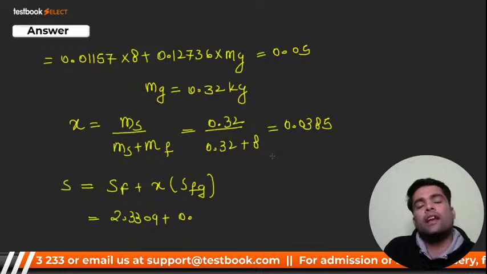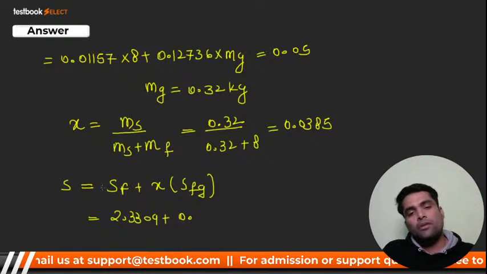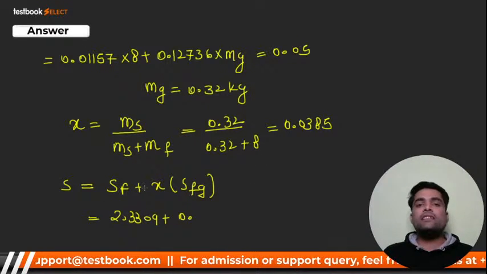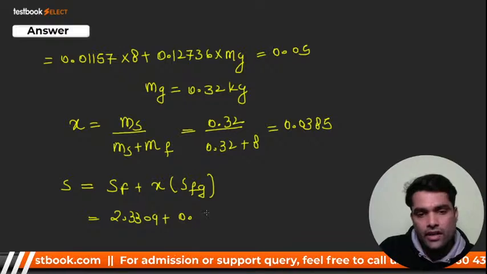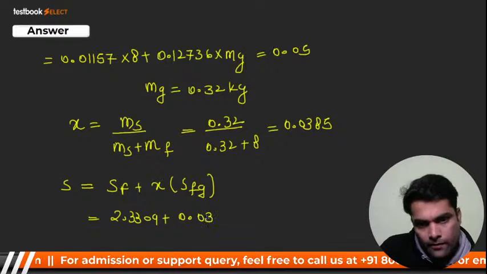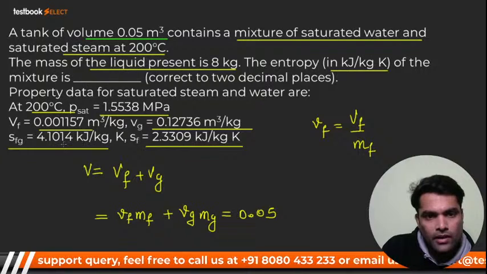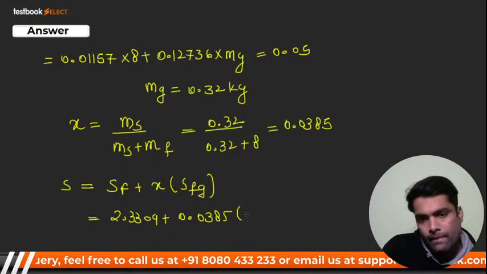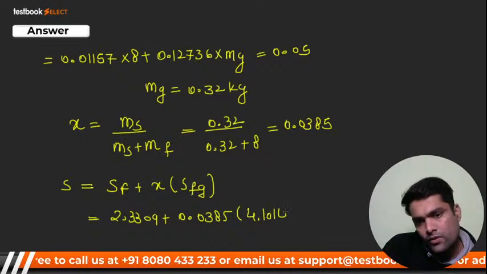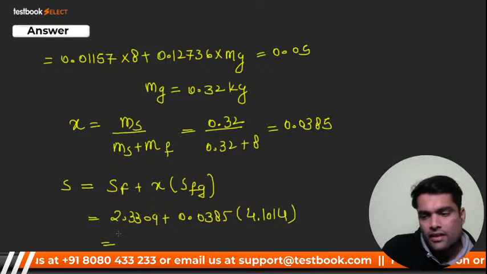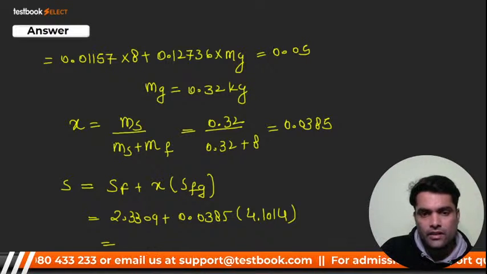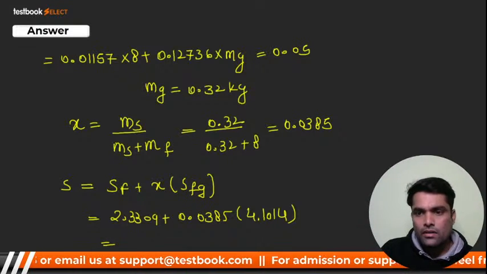Why are we calculating the dryness fraction? Because I have the formula, so I can easily calculate the entropy for the mixture. 0.0385 times the value of Sfg, that is 4.1014. I'll get the answer. Let me check whether it is visible or not. It's visible.